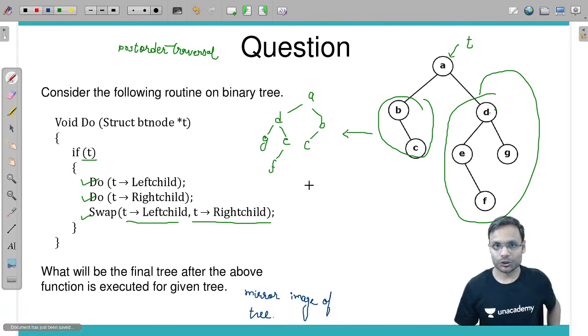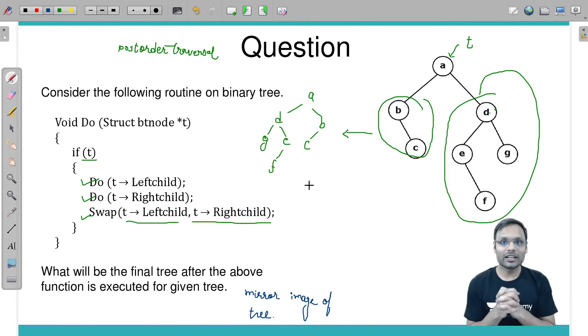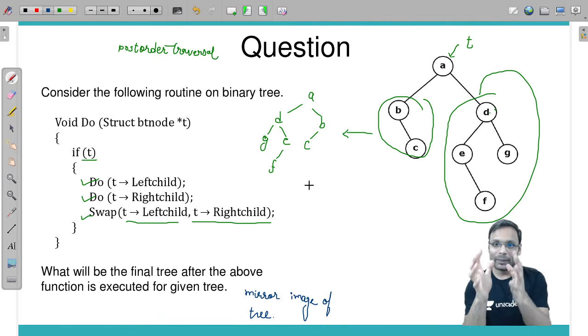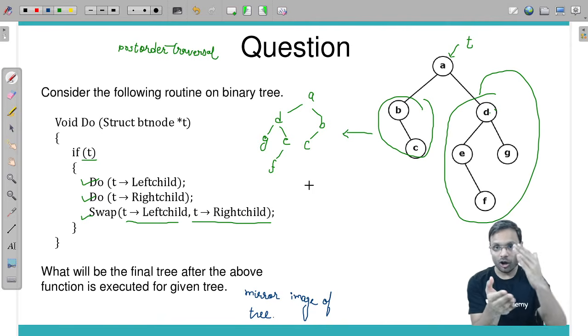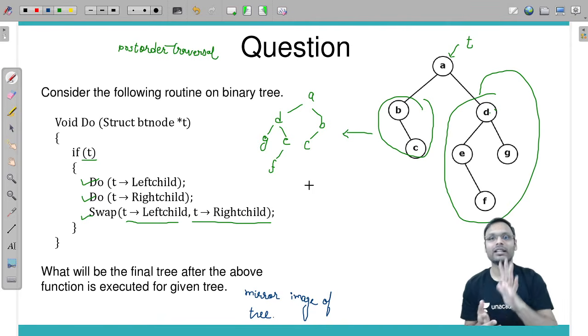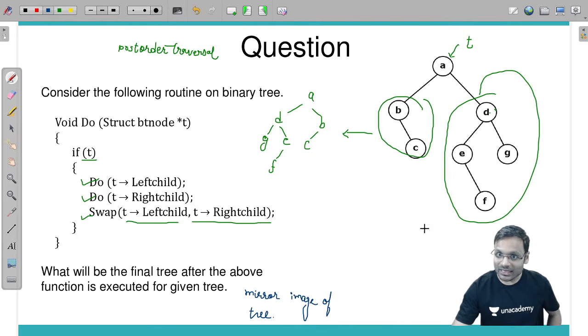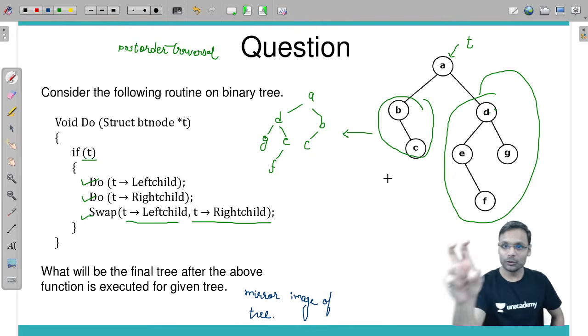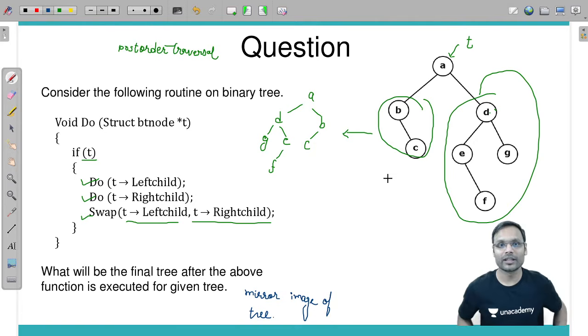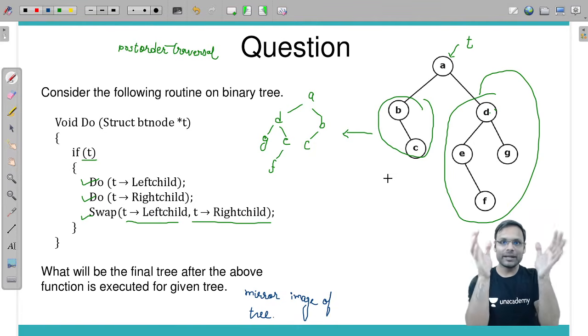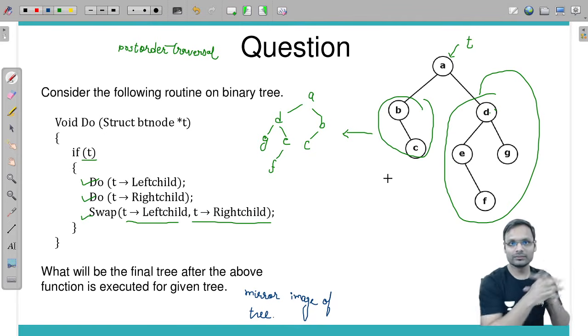There is another question we can have, and that particular question can be: make a copy, an original copy, a duplicate copy of the given tree. So if this is the tree, another tree you need to construct and you need to make as it is a copy of this particular tree recursively. So take the root, copy its left and right child into the tree.